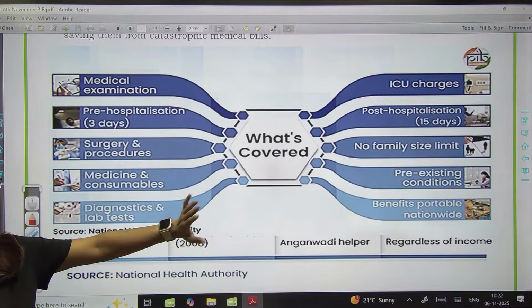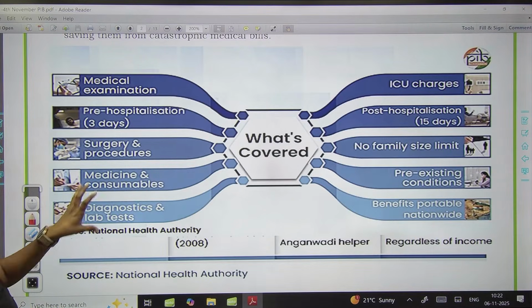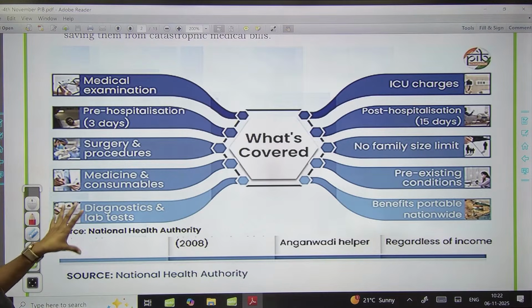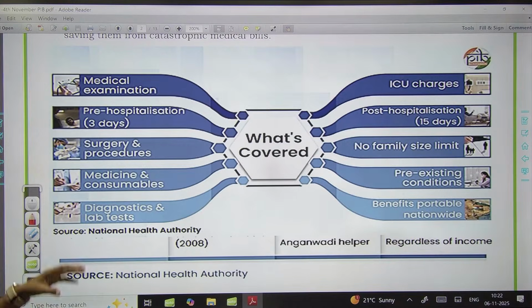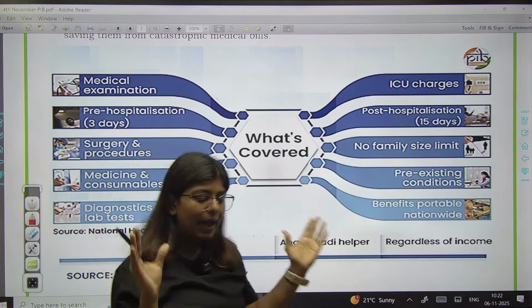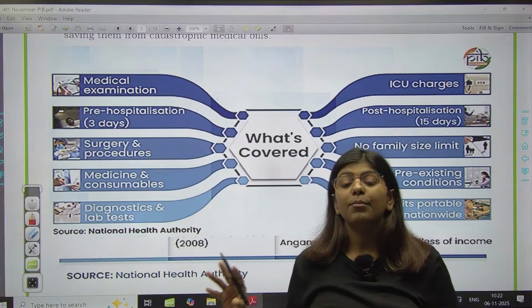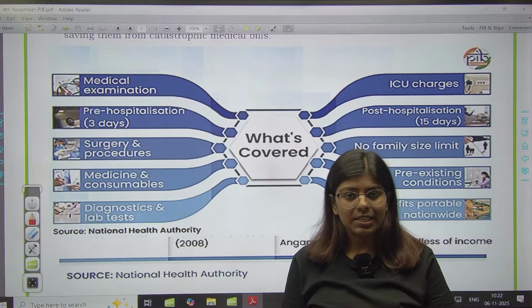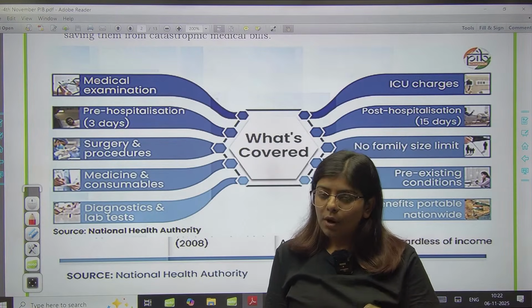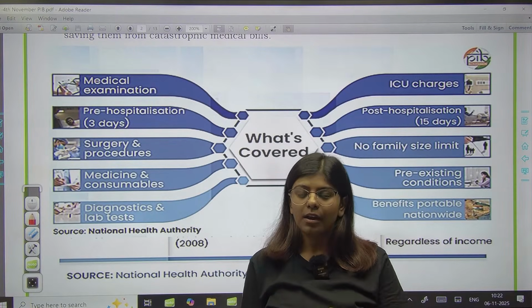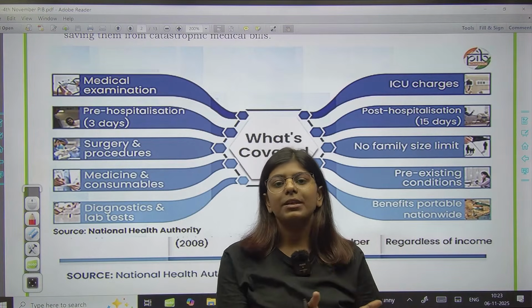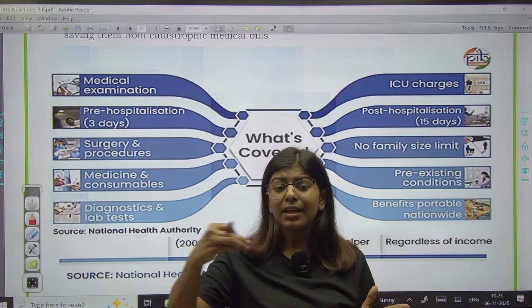There is no such bar on the family size. Okay, so 5 lakh rupees for any number of the family members. Medicines and consumables, diagnostic, lab tests, benefits portable nationwide. Here these are by and large the coverage that this scheme provides to the people. Now here there are some challenges कि यहाँ पे इन्होंने हॉस्पिटलाइजेशन की कॉस्ट को तो कवर किया है, बट हियर दी चैलेंज इज दैट व्हेन वी हॉस्पिटलाइज एनी ऑफ द पेशेंट, there are other expenditure.